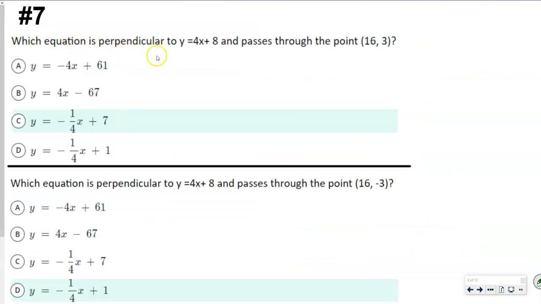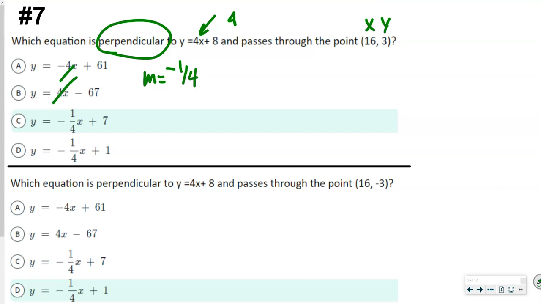The next one says which equation is perpendicular to y equals 4x plus 8 and passes through the point. So perpendicular means we're doing a negative 1/4, because this slope right here is 4. So we're going to change the sign and write the reciprocal of it. So this is our new m. This is our x. This is our y. So what do we need to find? So first of all, we notice that this cannot be it and this cannot be it because those are not perpendicular slopes. So it's got to be either C or D.